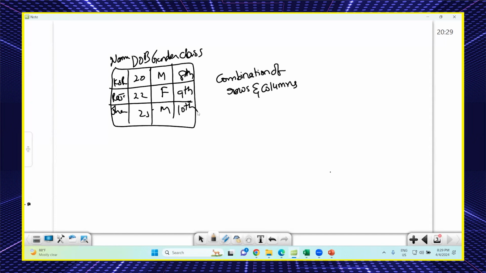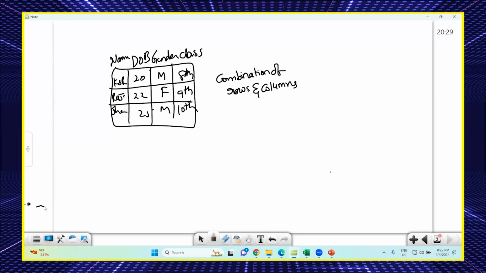It follows some order, some rule. Name means column name, it captures all the information about student names. Date of birth or age captures the age of all the students. Similarly, gender captures all the information about gender, and class captures all the information about class.